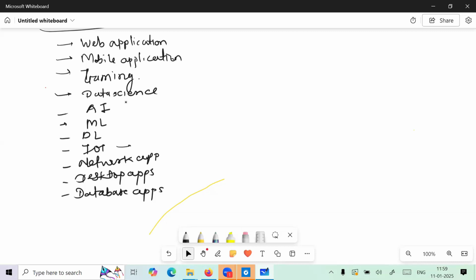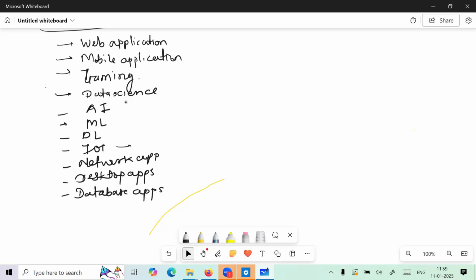And IoT, Internet of Things, guys. This is the popular Internet of Things, home automation. Inside IoT, home automation will come. Office automation, home automation, like fan on off, bulb on off, TV on off, with the help of voice. Alexa is the perfect example of IoT. We give a voice command and it works accordingly. So Amazon Alexa is one of the examples of IoT.